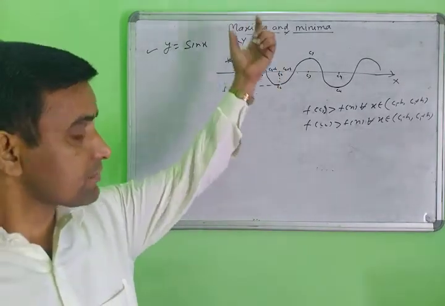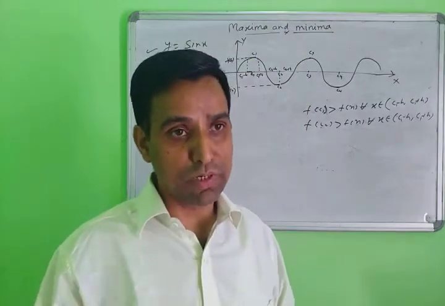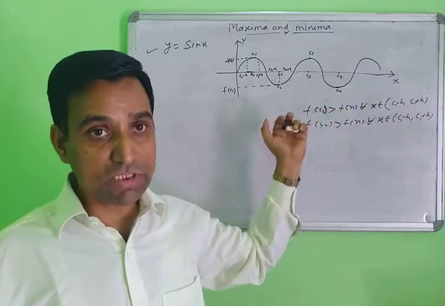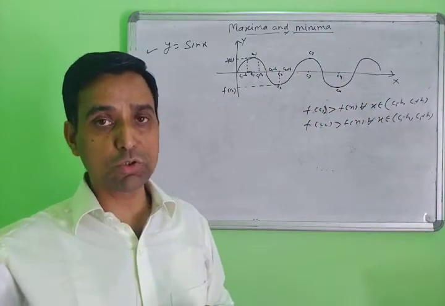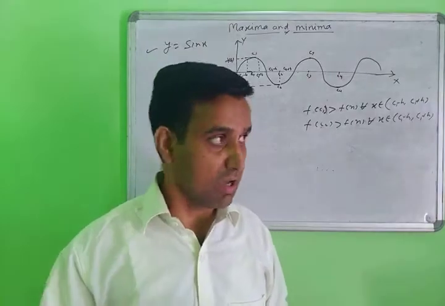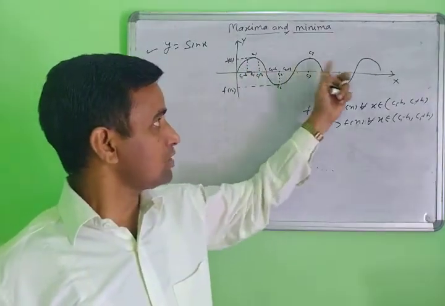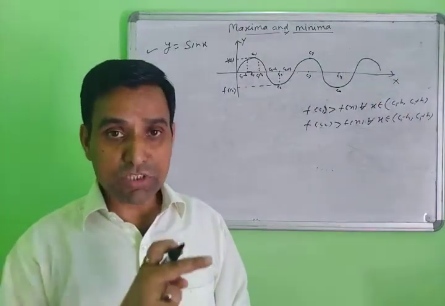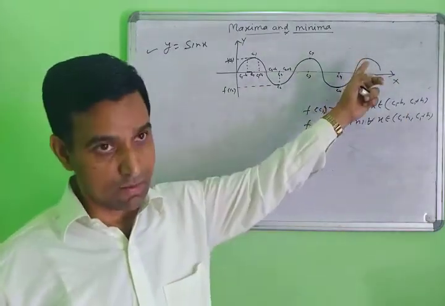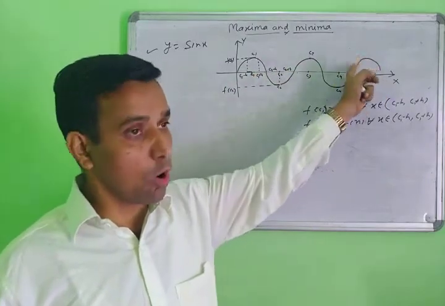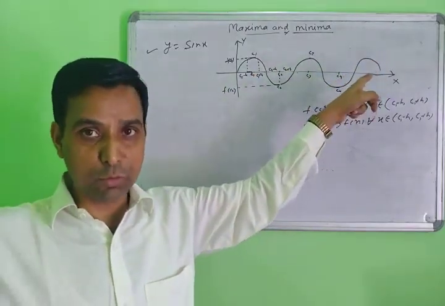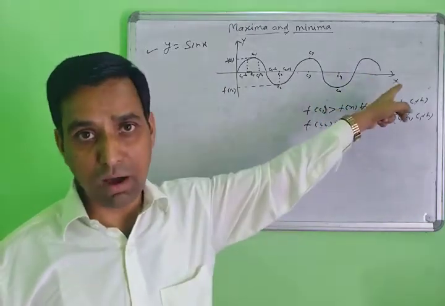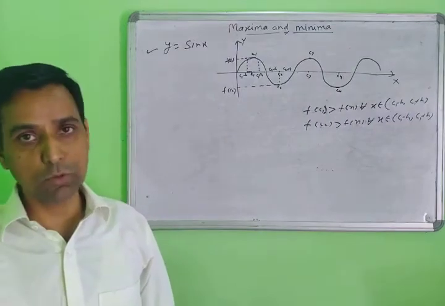Second thing here, absolute maxima or absolute minima. Suppose you are taking 10 maxima or 10 minima. The highest value among the maxima is called the absolute maxima. Suppose you have 5 or 6 maxima values, or 5 or 6 minima values. Which value is the maximum among all maxima? This is called the absolute maxima. And which value is the minimum among all minima? This is called the absolute minimum.